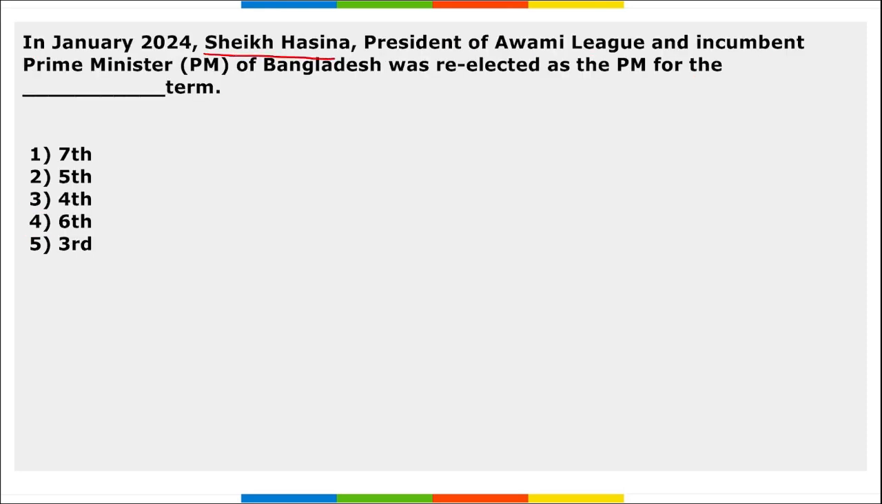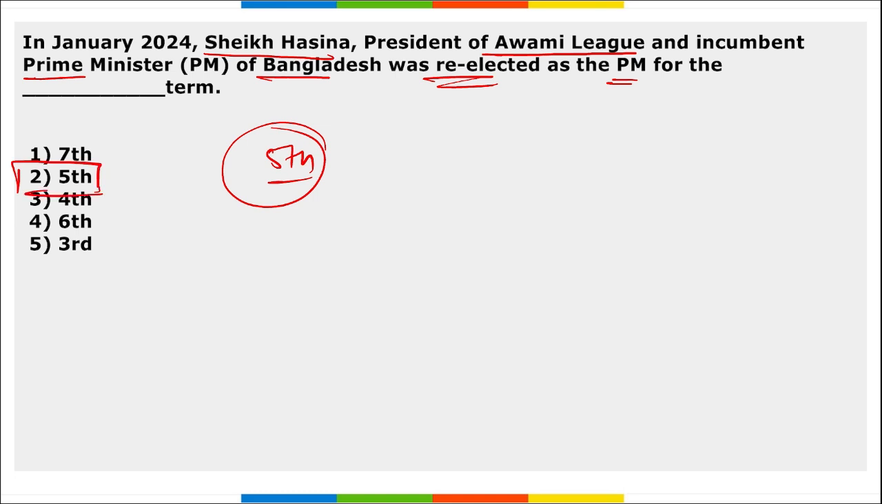Next, Sheikh Hasina, President of Awami League and incumbent Prime Minister of Bangladesh, was re-elected as the Prime Minister of Bangladesh for which term? So she was elected as the Prime Minister of Bangladesh for the 5th term. Next, remember she was also honored with the Indira Gandhi Peace Prize in 2009, right?